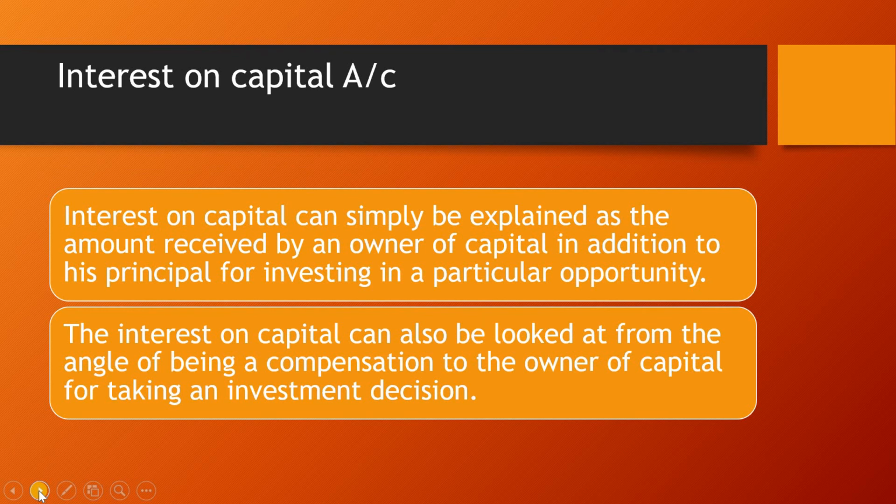Then interest on capital account can simply be explained as the amount received by an owner of capital in addition to his principal for investing in a particular opportunity. The interest on capital can also be looked at from the angle of being a compensation to the owner of capital for taking an investment decision. I have already explained that interest is an additional amount which the contributor, the one who has paid the capital, is getting. That extra amount is an expense to a company or to a firm, but it is an additional amount to that contributor, and he is getting it because he has taken an investment decision.